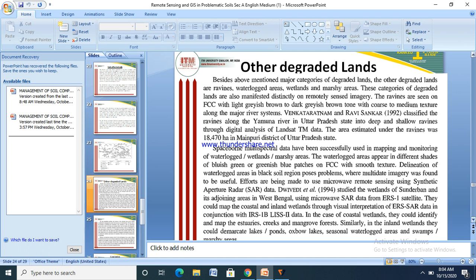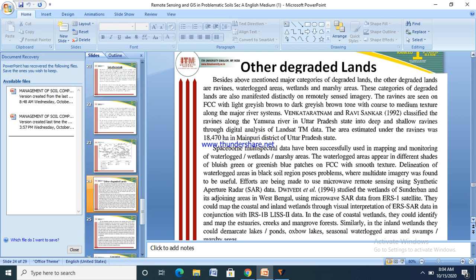Now, other degraded land. Besides the above-mentioned major categories of degraded land, the other degraded lands are ravines, waterlogged, wetland and marshy areas. These categories of degraded lands are also manifested distinctly on remote sensing images. The ravines are seen on FCC with light grayish brown to dark grayish brown tone with coarse to medium texture along the major river systems.